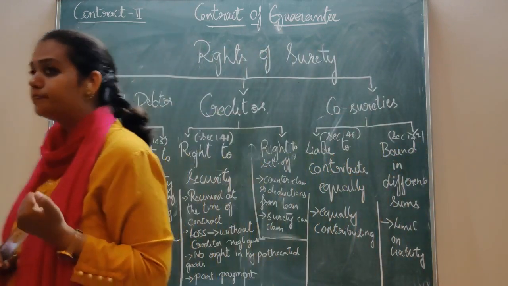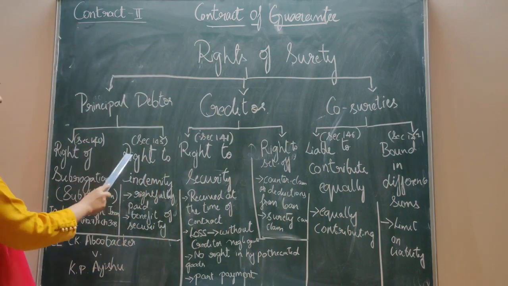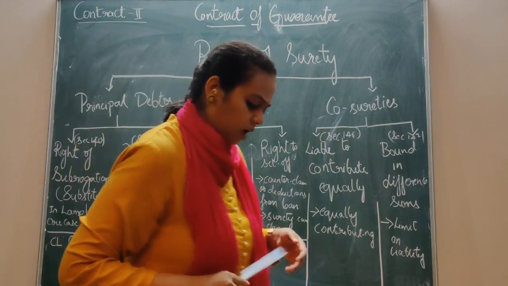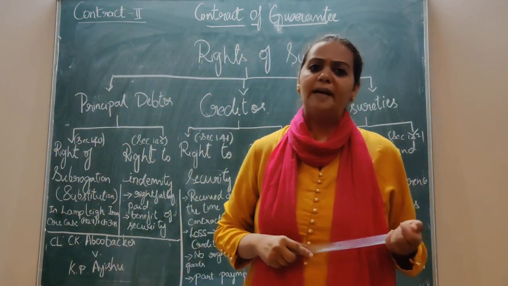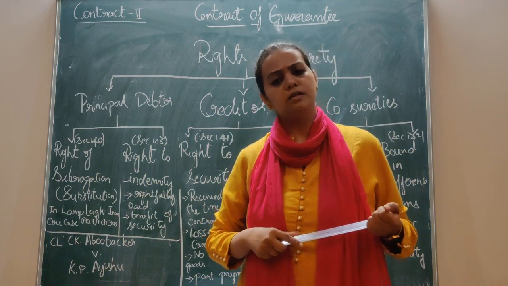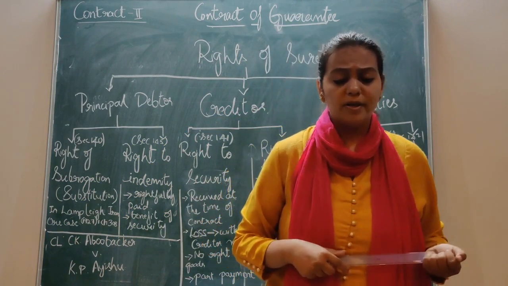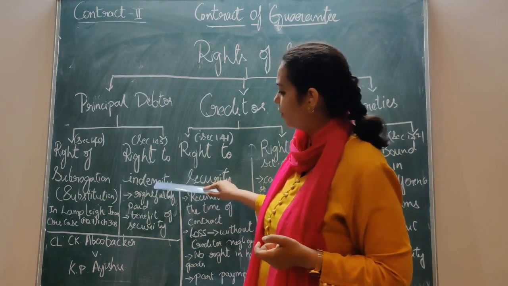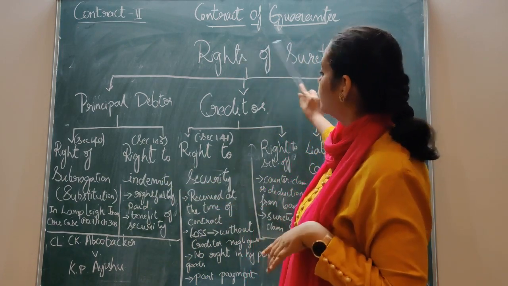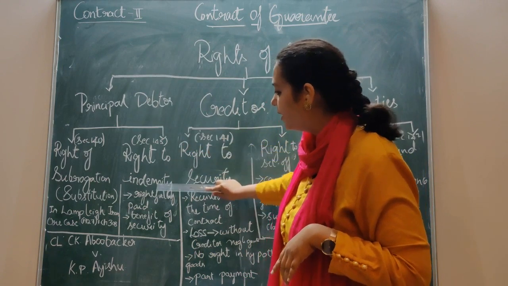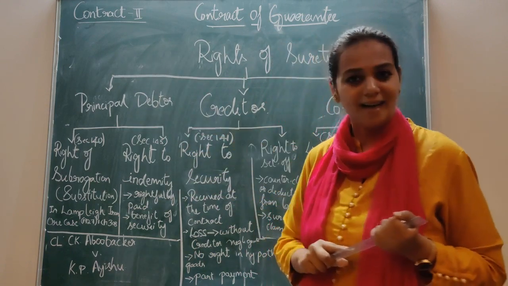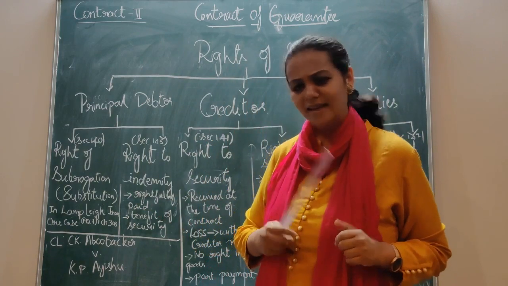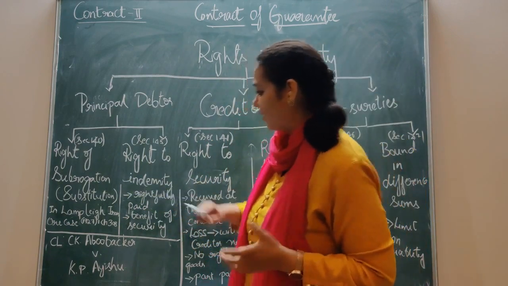Now let's go to the next point. Right to indemnity, section 145. We studied what indemnity means. Indemnity means making good the loss or to compensate. Right? We studied it earlier. So here, right to indemnity. The surety has a right to be indemnified by the principal debtor. Don't you think this point and this point are similar? They are relevant to each other. Indemnity. So,